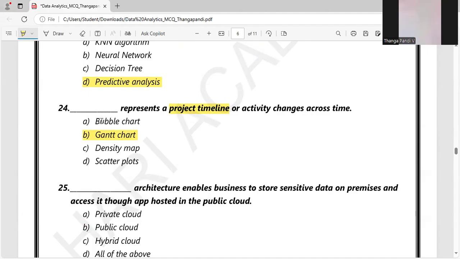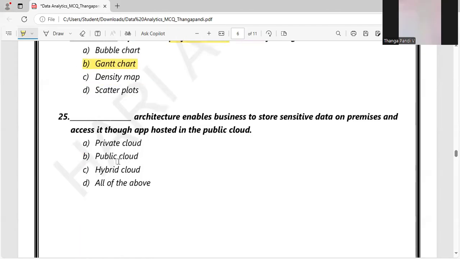So for bubble chart, we don't use it, it is a bubble-like structure. Density maps are also not used here. Gantt chart is the right answer. Let's move on to 25.